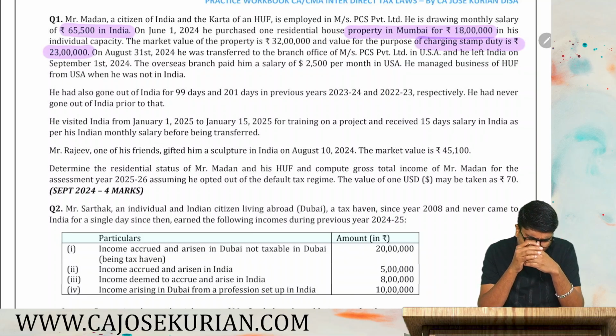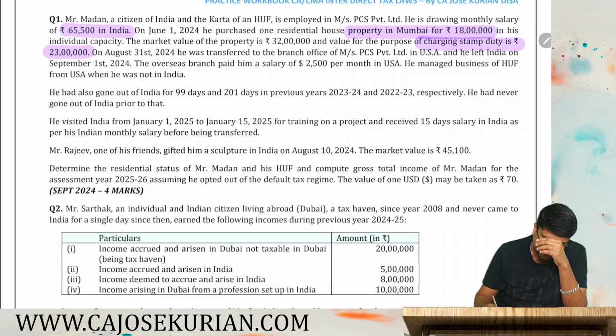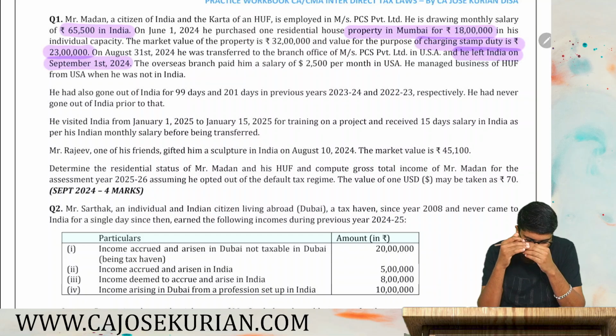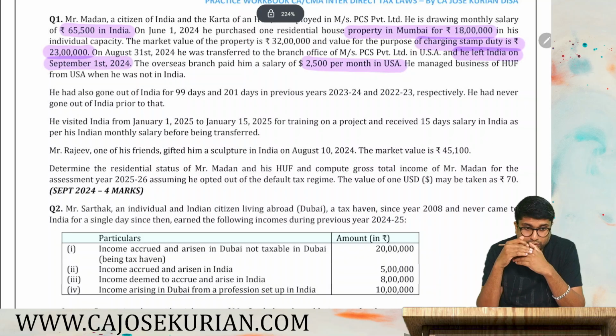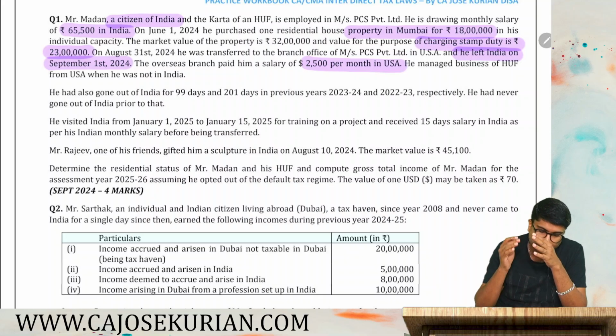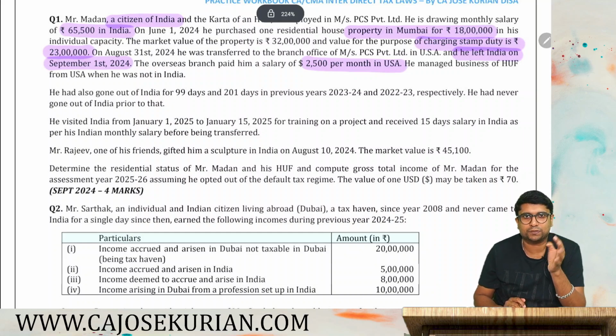On August 31st, 2024, he was transferred to the branch office of Messrs PCS Private Limited in USA. And he left India on 1st September 2024. Overseas branch paid him a salary of $2,500 per month in USA. So he got a transfer. He was basically an Indian citizen and now he left India for the purpose of his employment. Okay. So identify the type of SSE. Indian citizen left India for the purpose of employment.